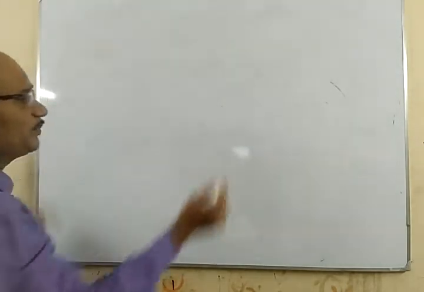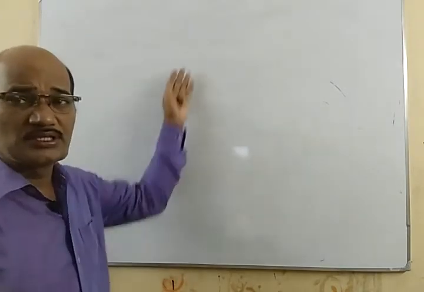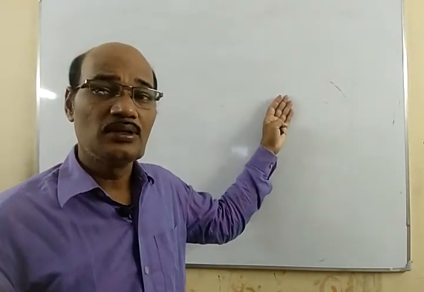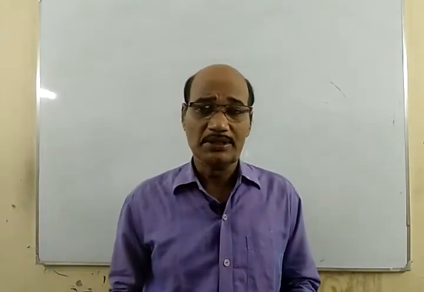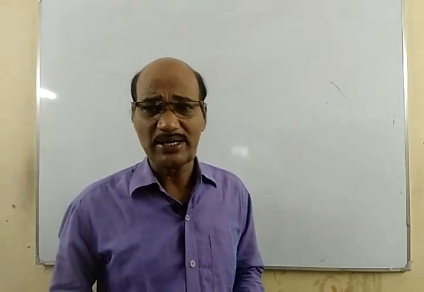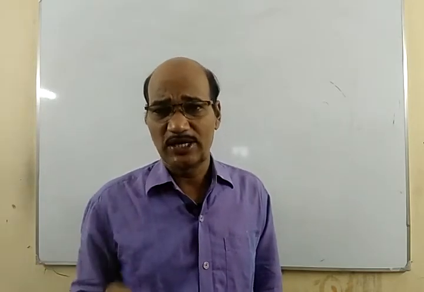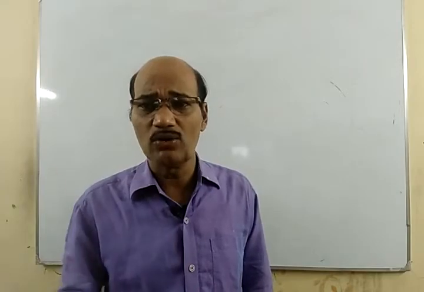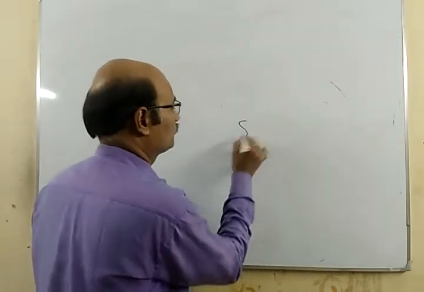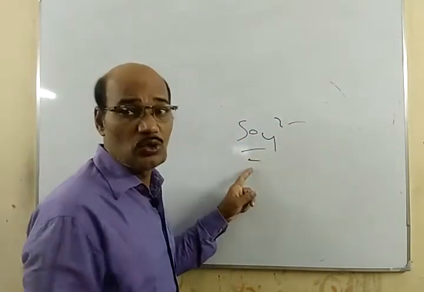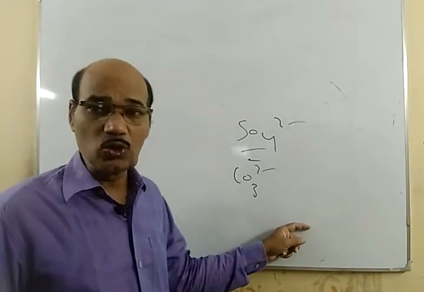Let us have a list of the ligands, their ionic names, their charges, and their names as used as ligands. Whenever we have negative ligands like Cl, F, Br, I, the names are fluorido, chlorido, bromido, iodido. SO4 is sulfato, CO3 2 minus is carbonato, the charge is -2.